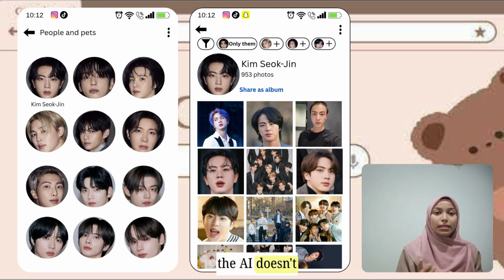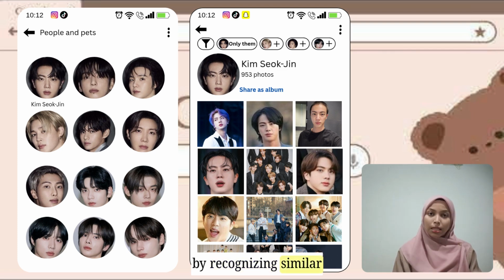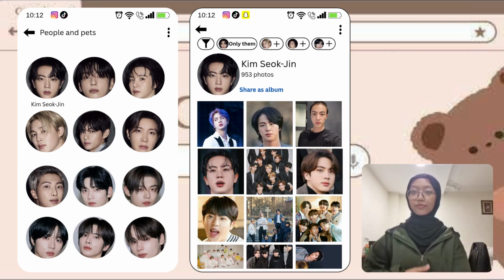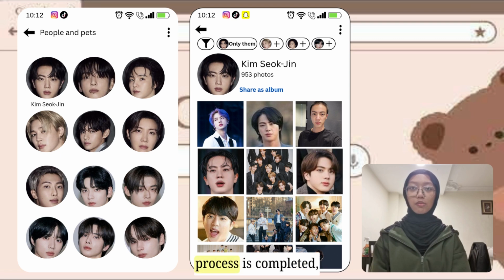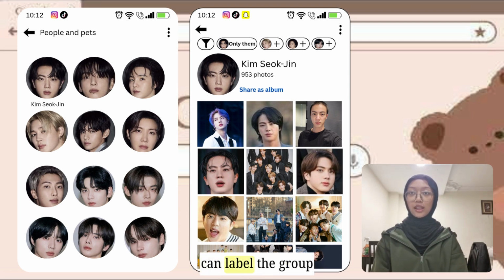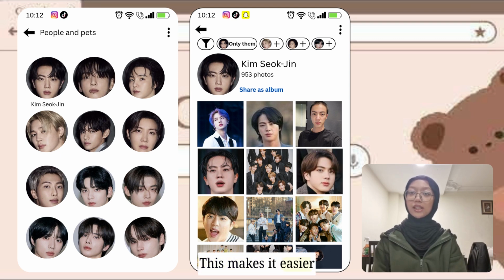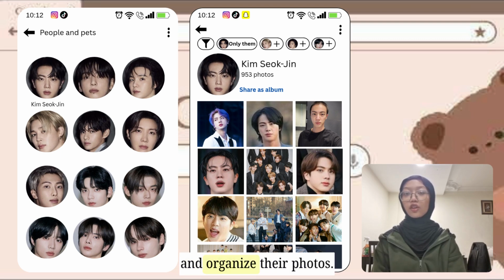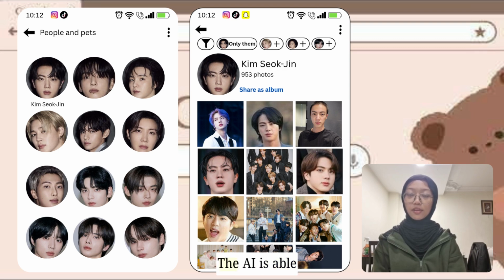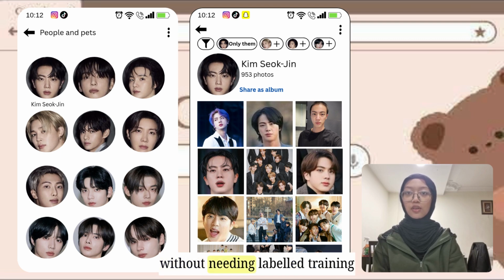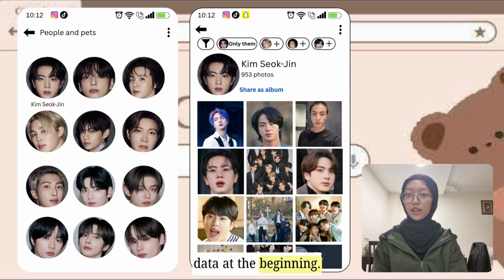At first, the AI doesn't know the person's name, but it can still group the photos by recognizing similar facial patterns. After the clustering process is completed, the user can label the group with a name, for example, Kim Sojin. This makes it easier for the user to search and organize their photos. This example clearly shows how unsupervised learning works in real life. The AI is able to identify patterns and similarities without needing labeled training data at the beginning.